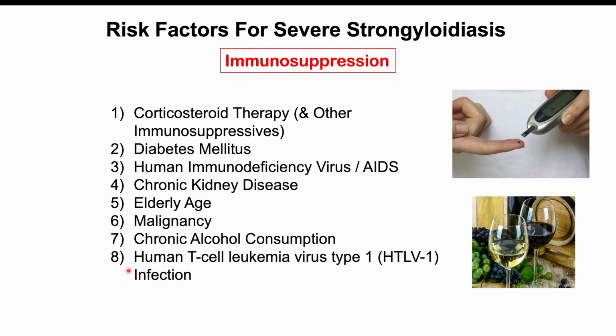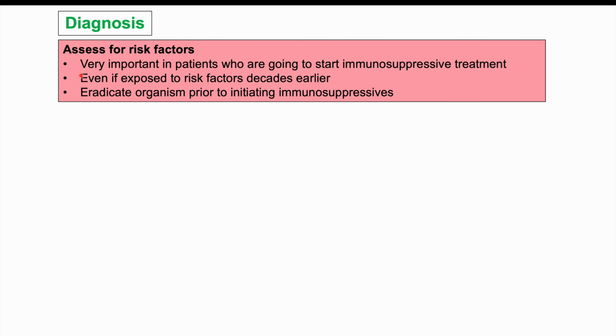All of these are going to increase the risk for having severe or disseminated strongyloidiasis due to their ability to cause immunosuppression. Now let's discuss the diagnosis of this condition. How do clinicians and healthcare providers diagnose this condition? So before we talk about diagnosis, it's important to assess for risk factors. So especially important to assess for risk factors for having this condition in patients who are going to start immunosuppressive treatment, because in some patients, when they start immunosuppressive treatment, that can lead to hyperinfection syndrome, that can lead to an excessive autoinfection cycle within the patient.